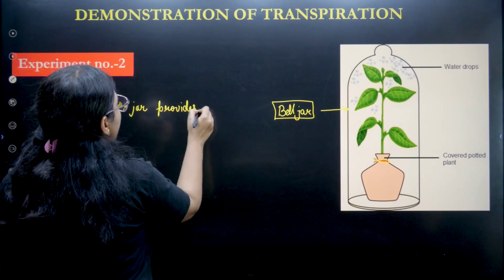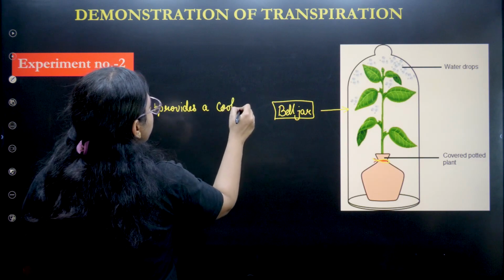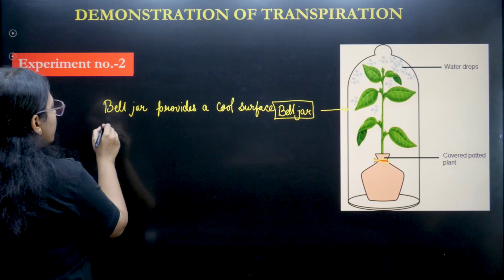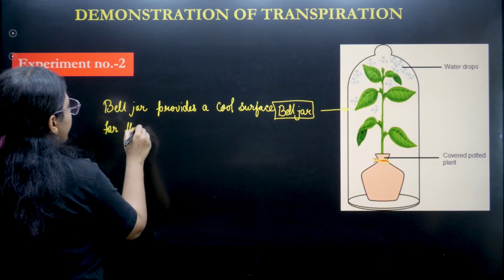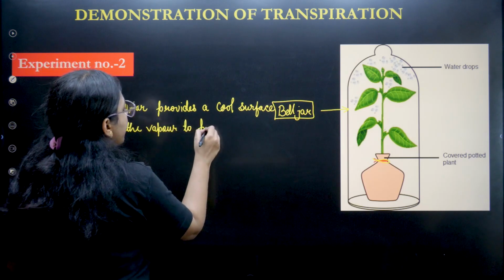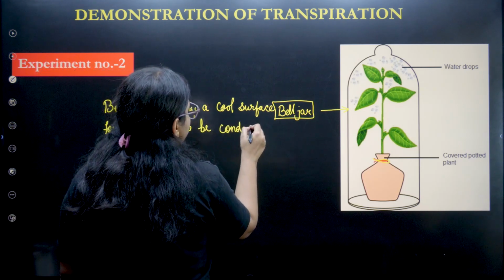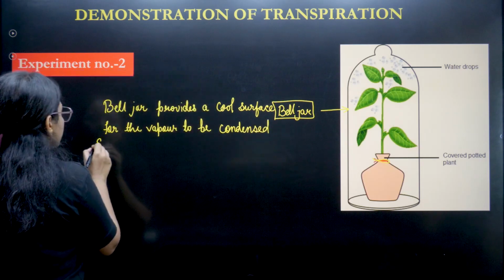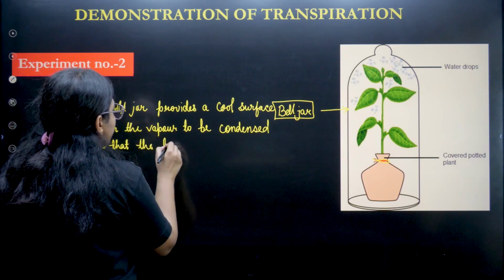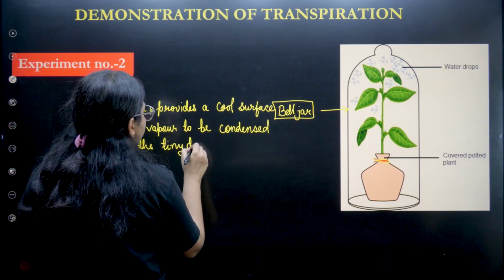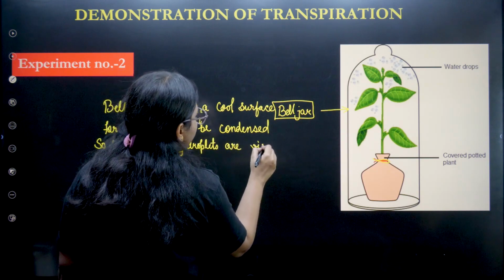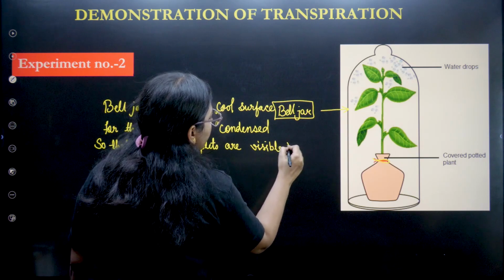The bell jar provides a cool surface for the vapor to be condensed, so that the tiny droplets are visible to us.